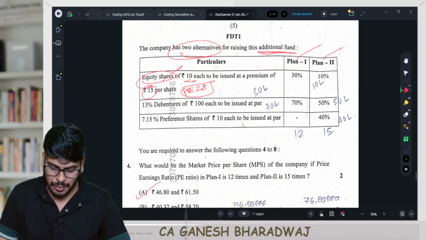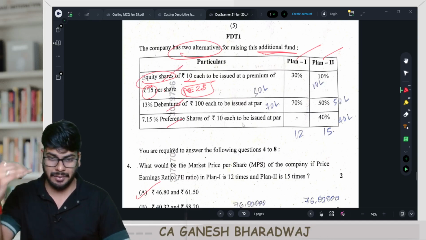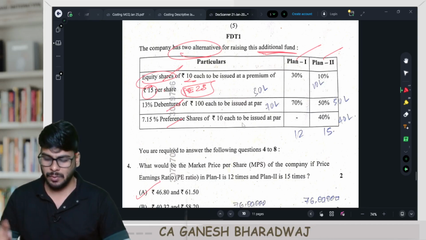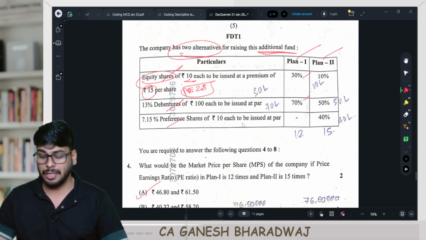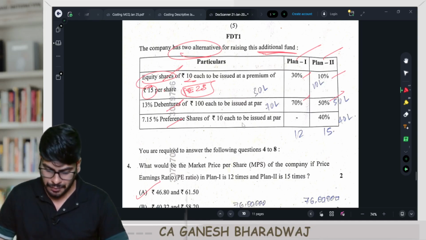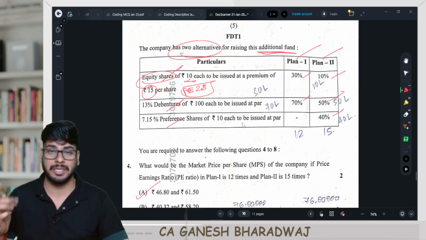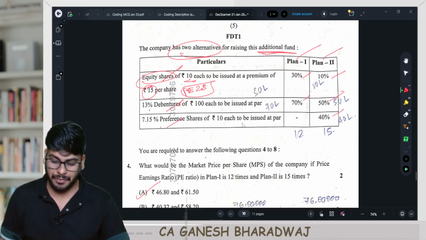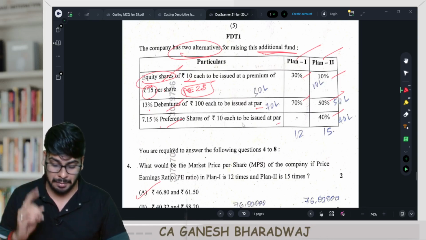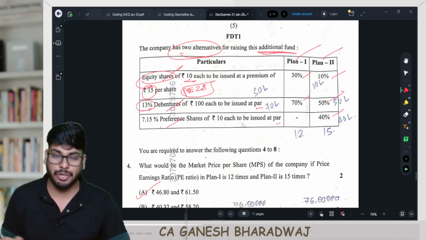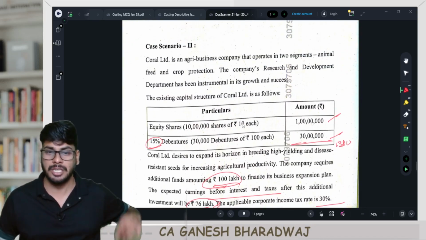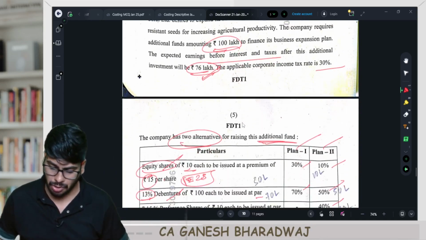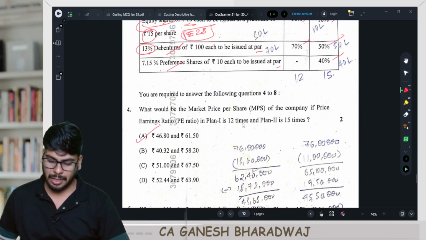And then equity, debenture and preference, three sources of finance are there. Plan 1 says 30% from equity and 70% from debenture portion. Plan 2 says 10% from equity, 50% from debentures and 40% from preference. And debentures and preference are at par only. And remember one more thing, these debentures are issued at the rate of 13%. Existing debentures are at the rate of 15%. So this is a different class of debentures altogether being issued. Now you are required to answer the following.